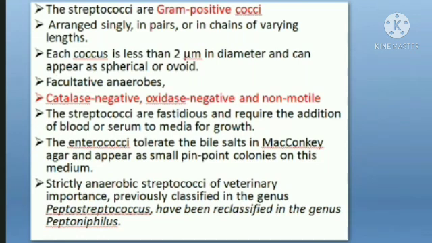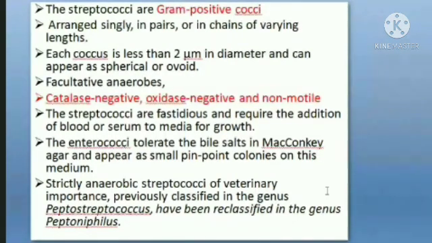Both of them are supplied with some kind of additional requirement for the growth of microorganisms. But enrichment media is liquid in nature if you go by consistency, and enriched media is basically a solid media, right? So this is how you differentiate in the laboratory an enriched and an enrichment media. Here we were talking about the fastidious nature of the streptococcus, which requires either blood or serum in the media in order to grow.